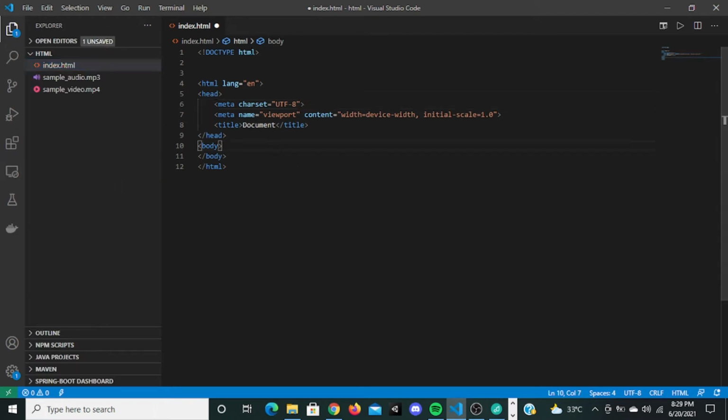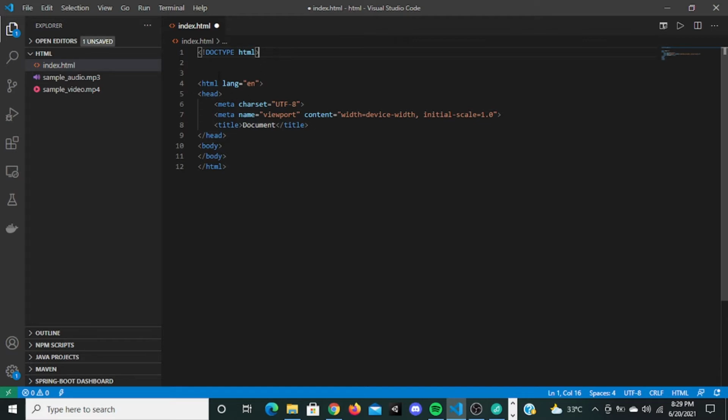Now I'm going to explain this to you. This doctype HTML should be there in every HTML file that you build. This statement is very crucial. It tells the browser how to render the content. It tells the browser that this is an HTML file, so treat it as an HTML file. If you don't give this doctype, it will render correctly, but not all the time. Sometimes it's going to collapse. So for safety purposes, you have to give this doctype HTML.